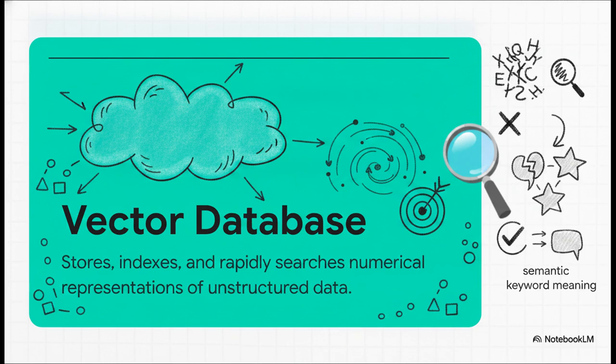Basically, this is a specialized database system designed to store, index, and rapidly search high-dimensional numerical representations of that unstructured data, which are formally known as vector embeddings. Instead of hunting for exact keyword matches, this system searches for semantic similarity. It's not looking for spelling, it is looking for conceptual meaning.